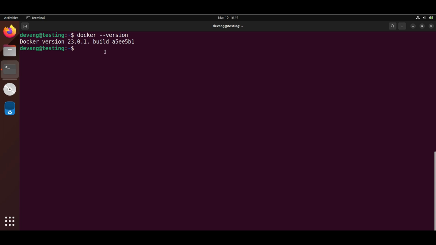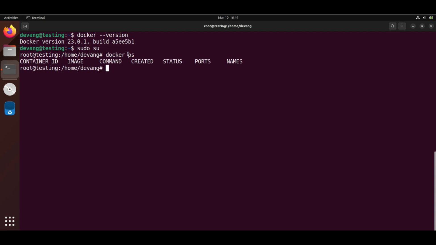And for running different commands on Docker, go to the root, and there you can type any command related to Docker. So by doing docker ps, you will see the container id, image, command, created, status, ports, name. We will see each one by one in the next video.